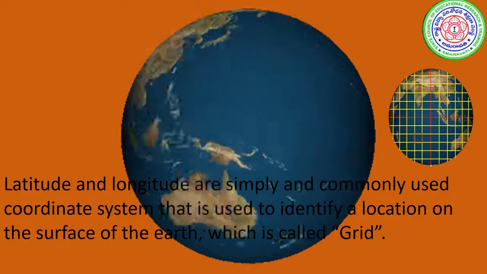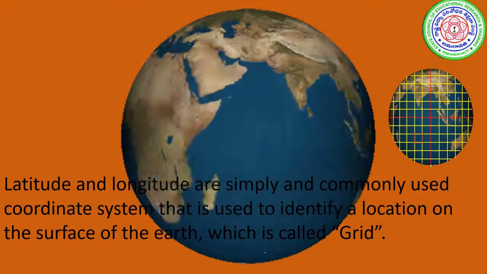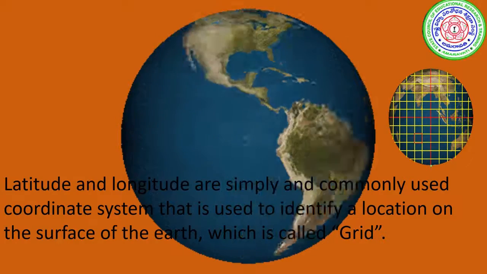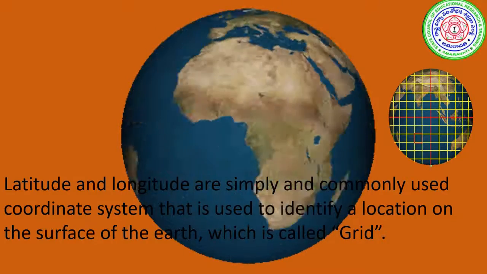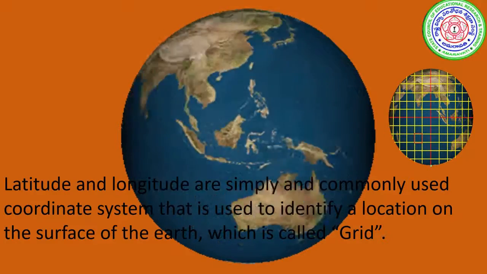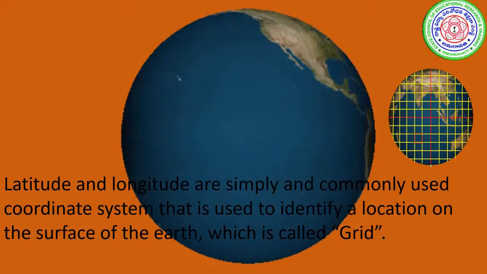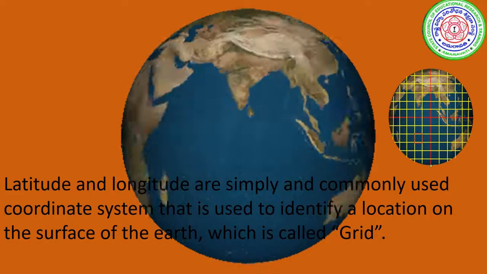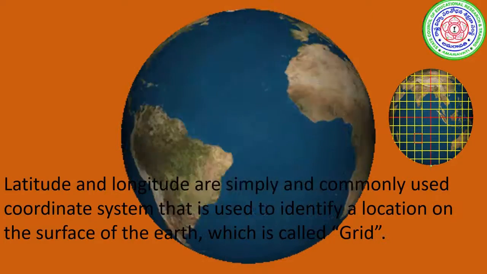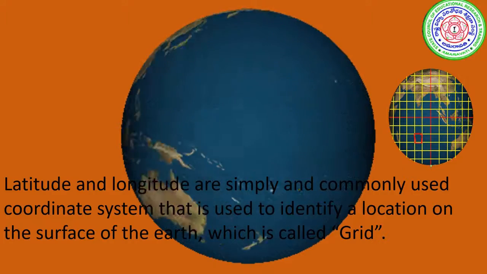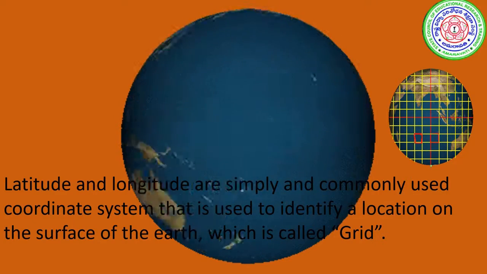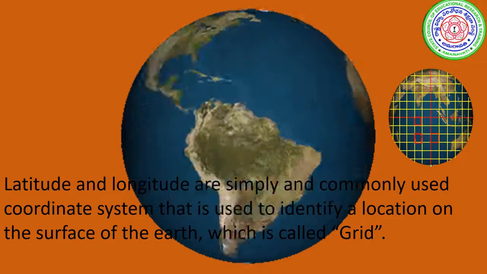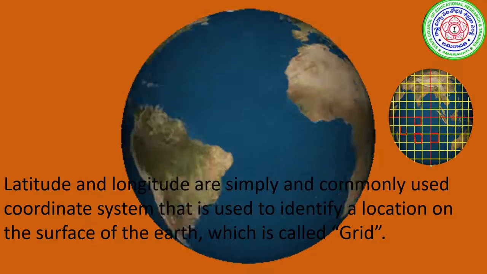Latitudes and longitudes together form a commonly used coordinate system that is used to identify a location on the surface of the earth, which is called a grid. We can find a particular location on the map or the globe using these latitudes and longitudes. The place between two latitudes and two longitudes is called a grid. Here you can observe this is a grid. Here I am drawing.